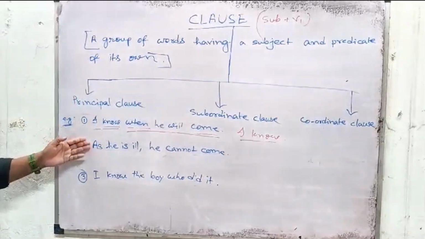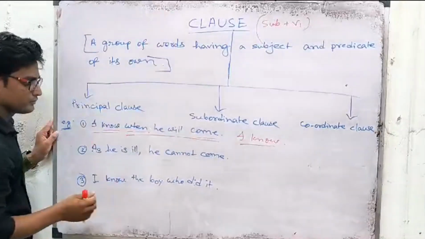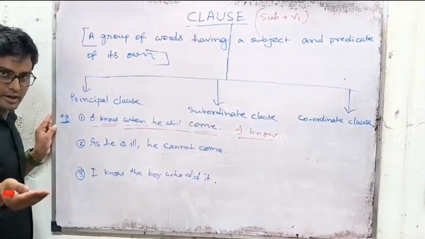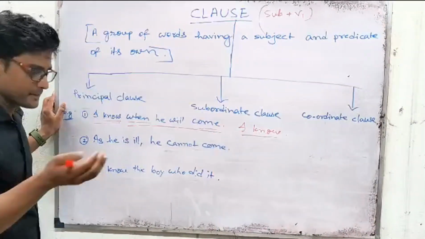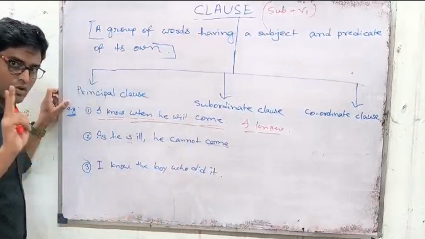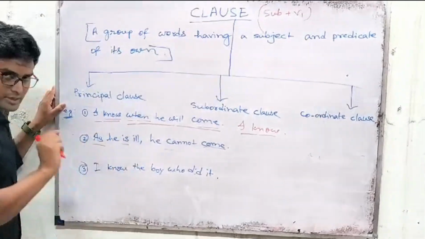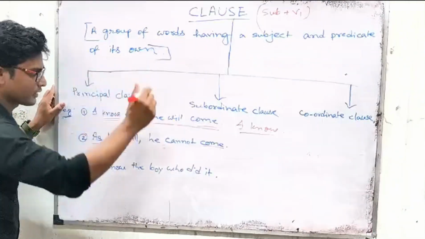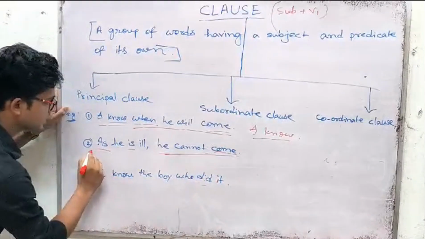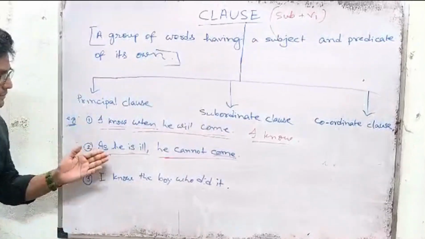Now look at the second sentence. As he is ill, he cannot come. So first of all, we will try to find out how many finite verbs are there. Is, and the second one is come. So there are two clauses and the conjunction is as. Now try to separate these two clauses. He cannot come and he is ill. These two parts. Now first try to analyze the first part.